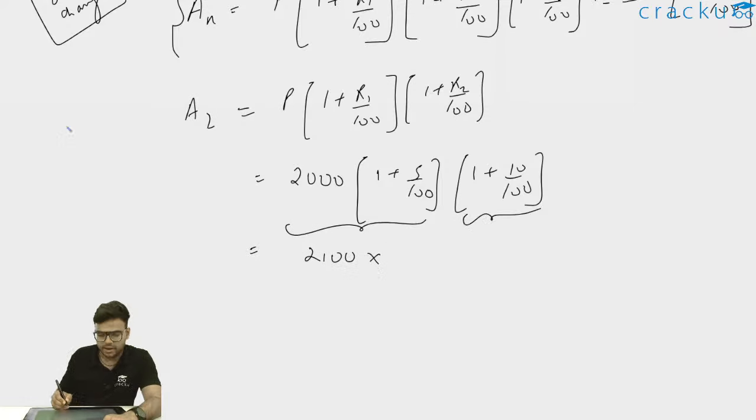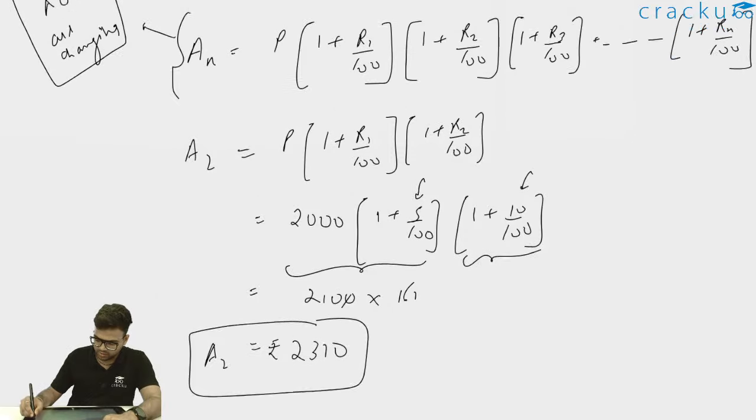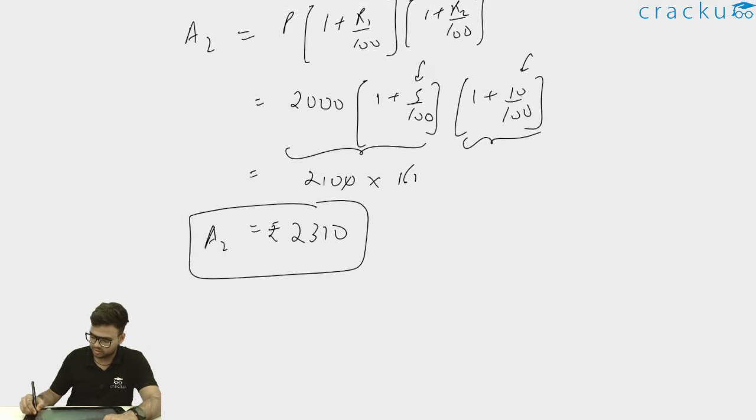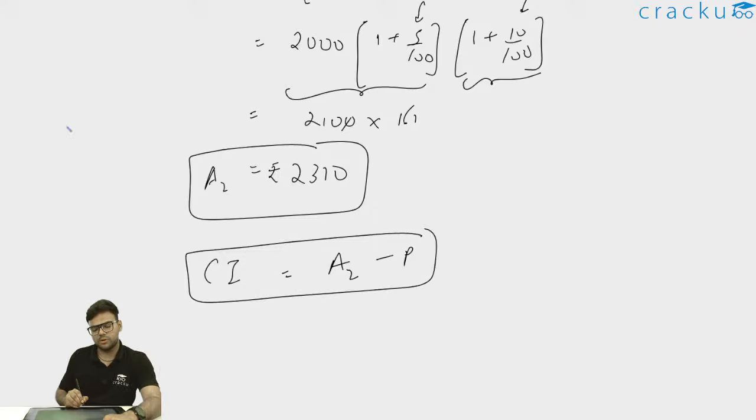And 1 plus 10 by 100 will be 1.1. So 2100 into 1.1 is 2310. So the amount after 2 years will be rupees 2310 when the rate of interest for the first year is 5% and for the second year is 10%. We have to find the compound interest. Again, don't get confused. Compound interest will be the amount after 2 years minus the principal amount.